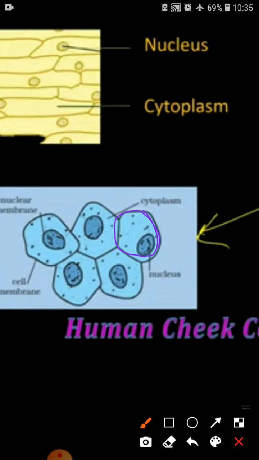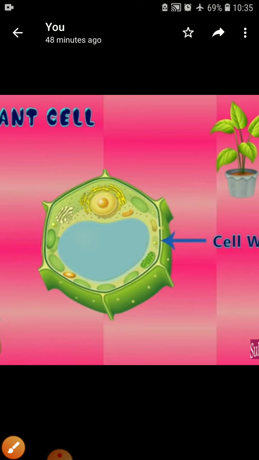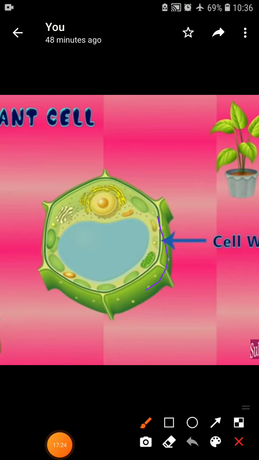Cell wall is absent in the animal cell. So here is the example of an animal cell. As you are able to see in this figure, the cell wall is present only in the plant cell. This is the cell wall, and this is the plant cell.